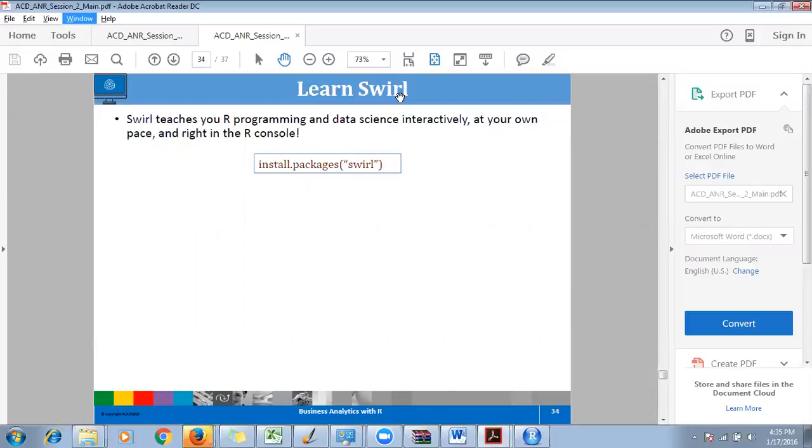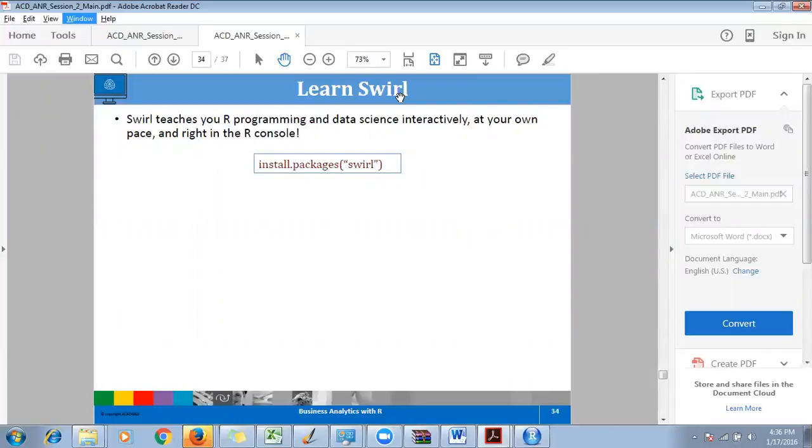Swirl is a package which can be a teacher for you. Swirl is an interactive package. It will talk to you and let you learn R without me. I mean, after me. So this will help you in learning R.